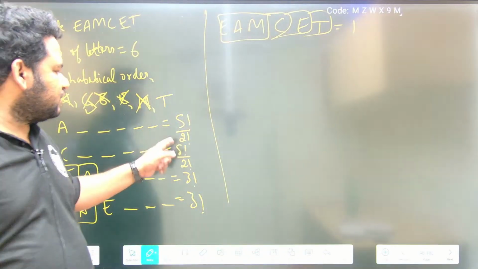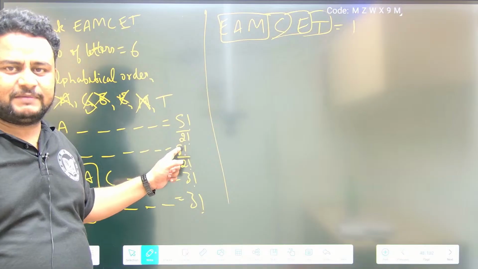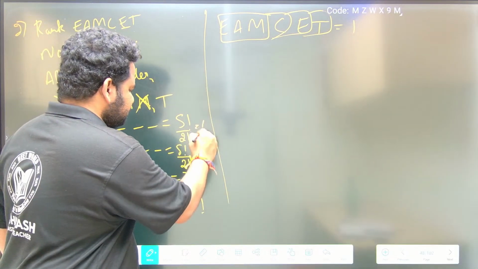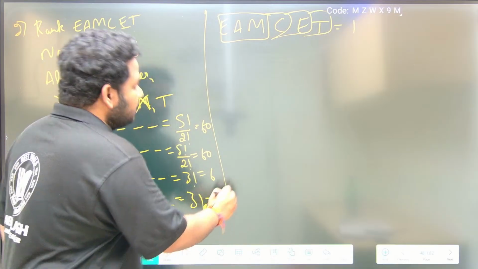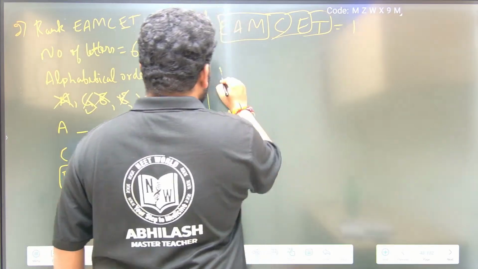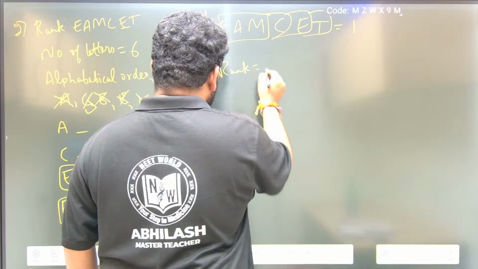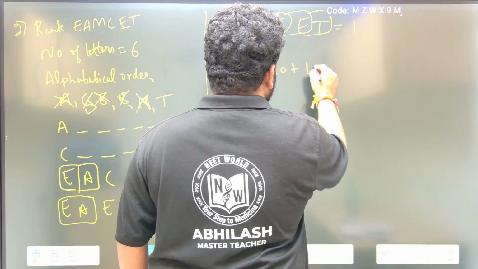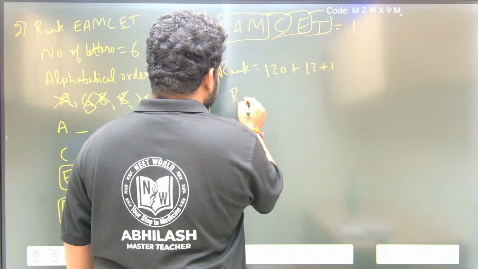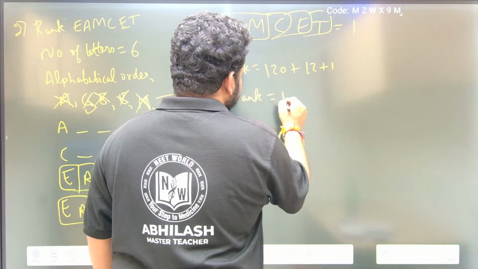5 factorial by 2 factorial. 5 factorial is 120. 120 by 2 is 60. This is 60. This is also 60. This is 3 2s are 6. This is 3 2s are 6. And this is 1. So rank is equal to 60 plus 60 is 120. 120 plus 6 plus 6 is 12. 12 plus 1. So rank of MSET is 133.